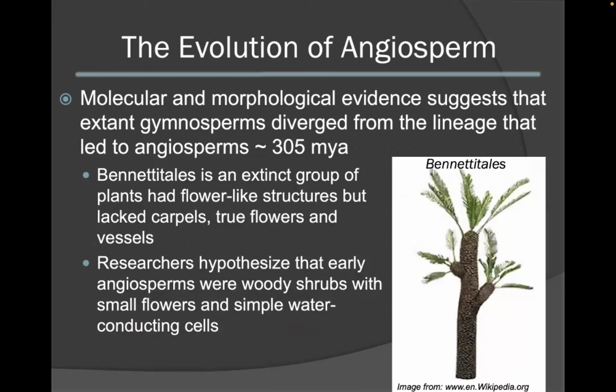Molecular and morphological evidence suggests that living-day gymnosperms diverged from a lineage that eventually led to angiosperms, and this occurred approximately 305 million years ago.